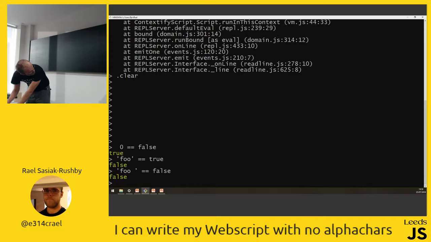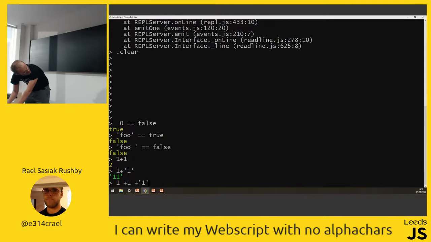Anyway, so string is king. 1 plus 1 equals 2. 1 plus string 1 equals 11. 1 plus 1 plus string 1. What do you reckon that equals? That's 21, obviously. What about, I told you that string is king, but what is string 11 minus 1? That's 10. Because obviously you can't minus a string.